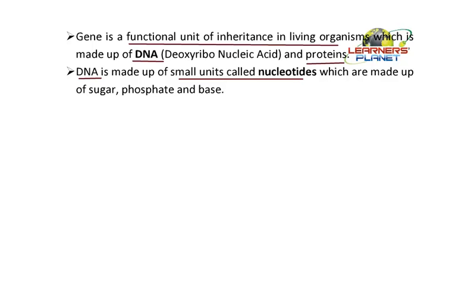The nucleotides are made up of three basic units. So what are these three units? It is a combination of a sugar, a phosphate and a base. The type of sugar which is present in the DNA is a 5-carbon sugar, which is deoxyribose. This deoxyribose is a 5-carbon simple type of sugar.